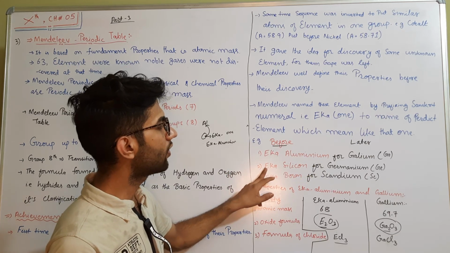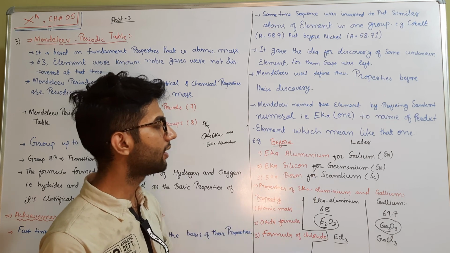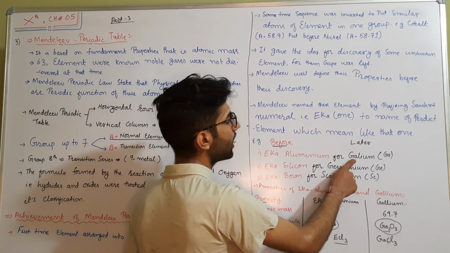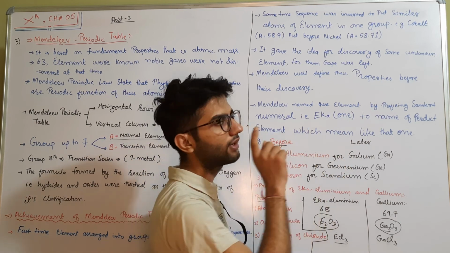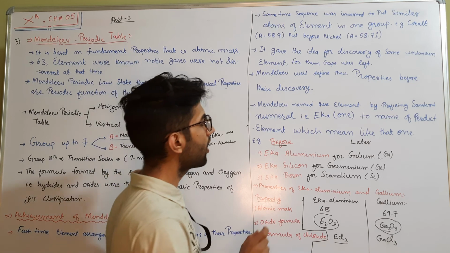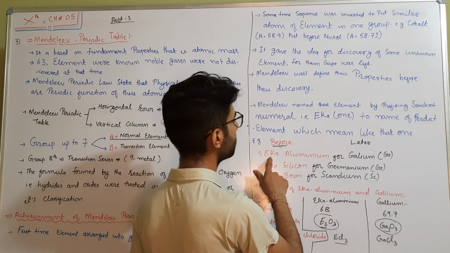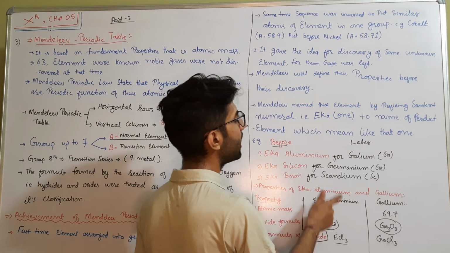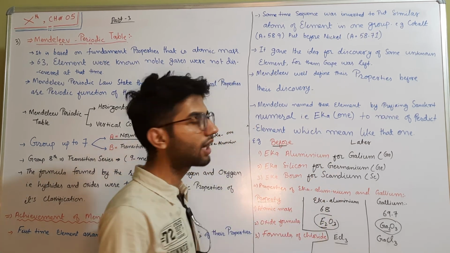Same way, eka-silicon represents germanium right now, and eka-boron represents scandium. These three elements were unknown at that time, and their physical and chemical properties and positions were well defined by Mendeleev. Right now they are gallium, earlier said to be eka-aluminium; germanium, earlier eka-silicon; scandium, earlier eka-boron.